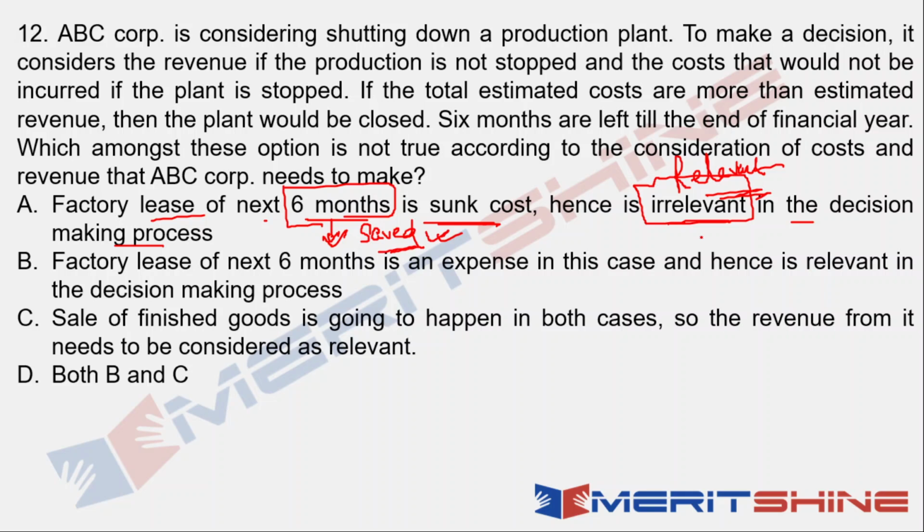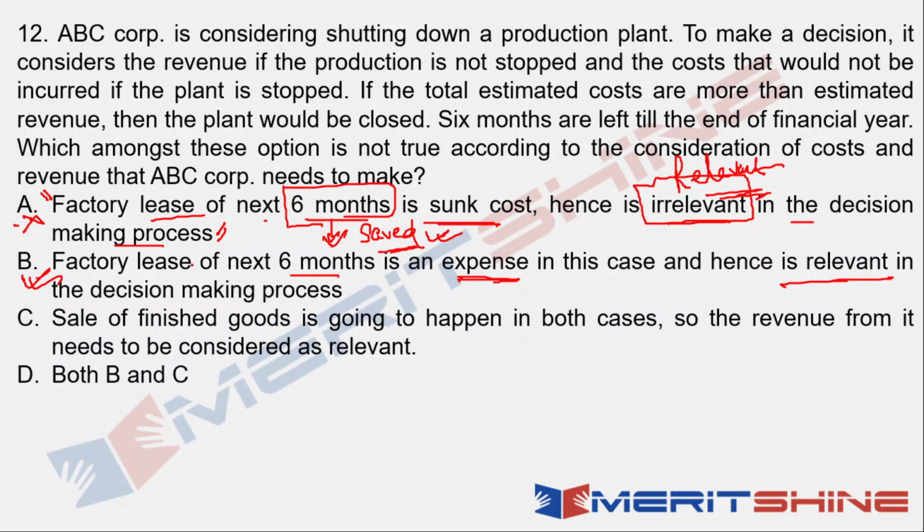Understood. But if the production is not going on, I am going to close my shop and go, then that's not a sunk cost. I am saving that money, right? So then it becomes relevant. So A is not something that I will consider. This is not a right premise for the management in this case. So this is eliminated. Now, factory lease for next 6 months is an expense in this case, and hence is relevant in the decision. Yes.